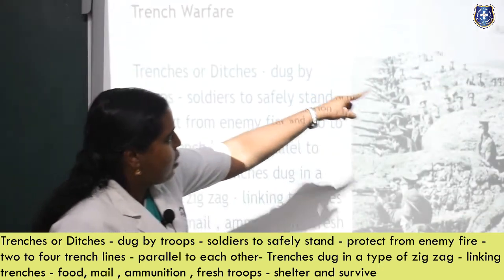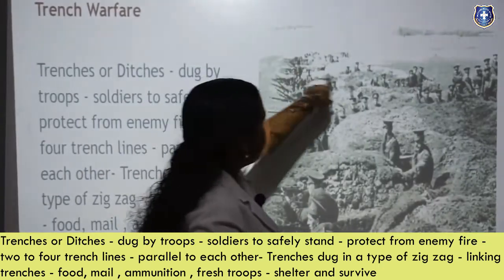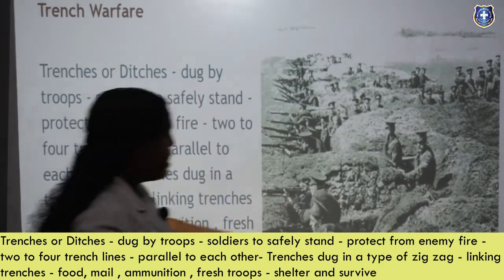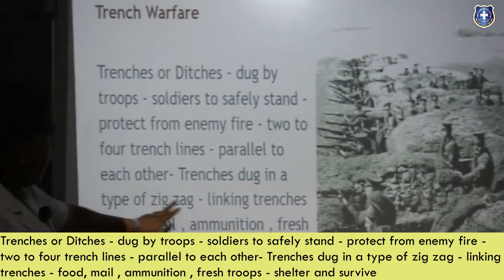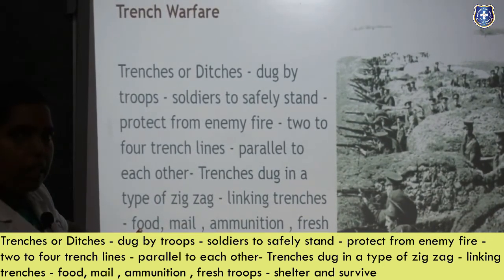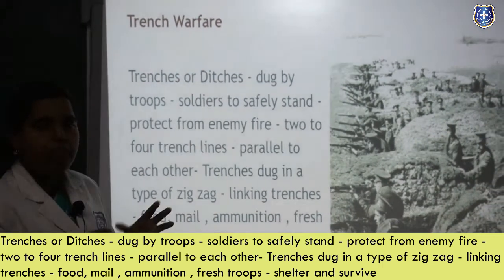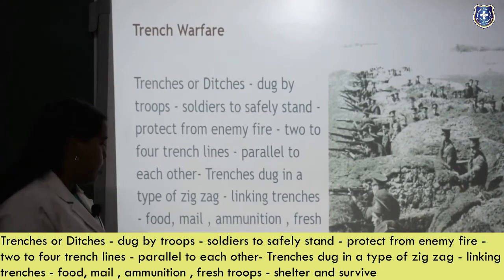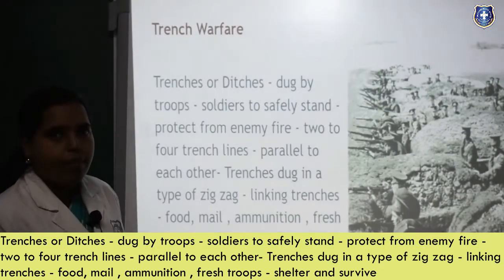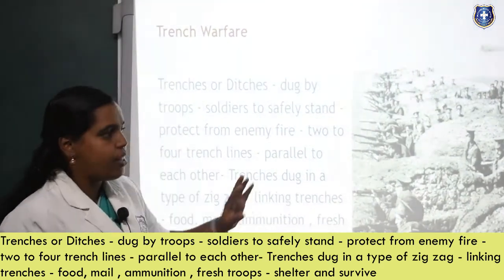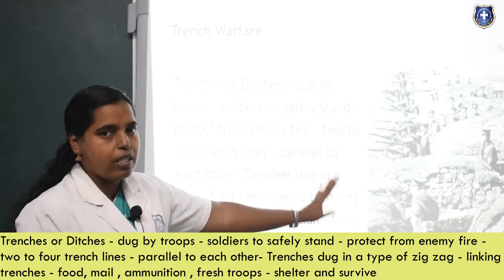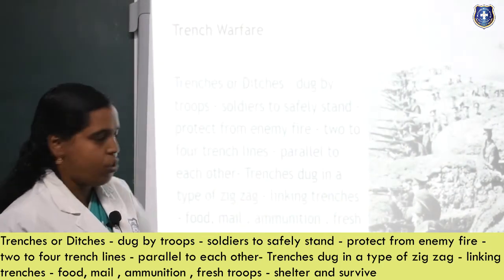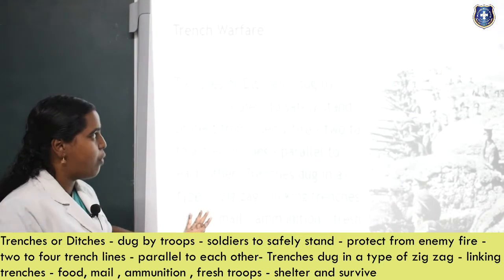You can see that here and there, it is starting here and coming here in this zigzag way. They have these trenches, linking trenches. Certain trenches have links also. There they give food, mail, ammunition, fresh troops, and shelter so that they can survive. If anyone is wounded, they are given first aid even inside the trenches. They have such facilities in the trenches. That is the trench warfare.